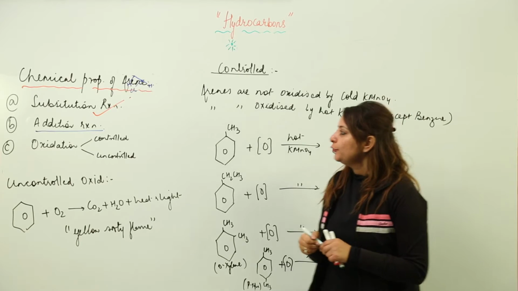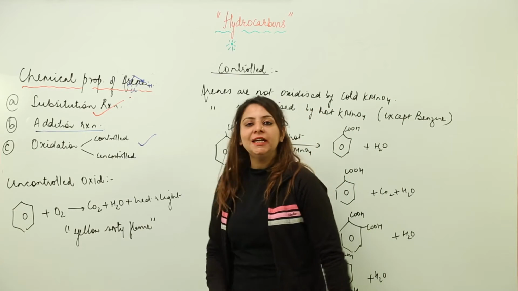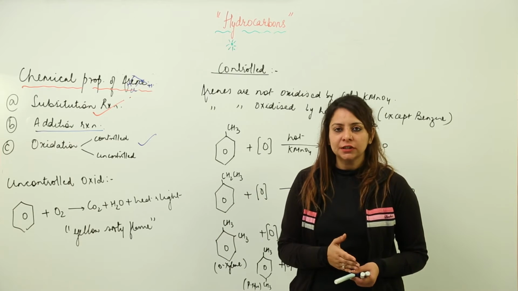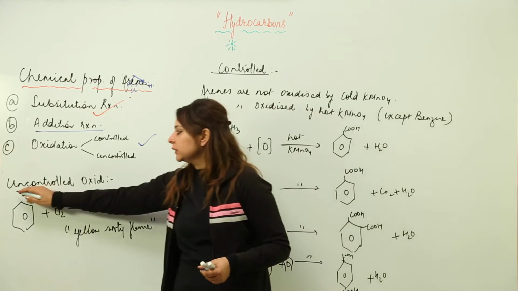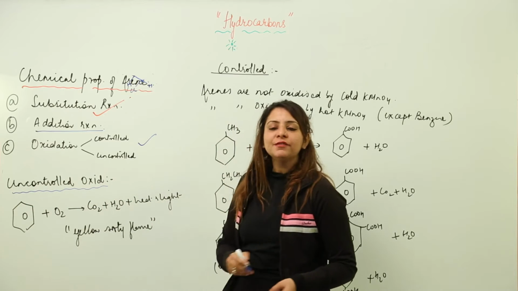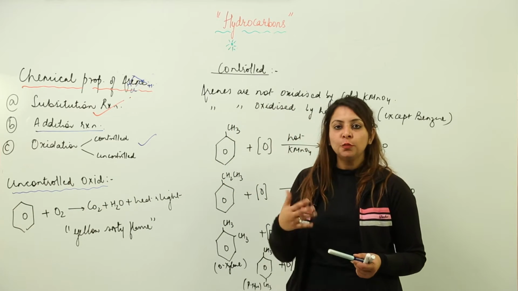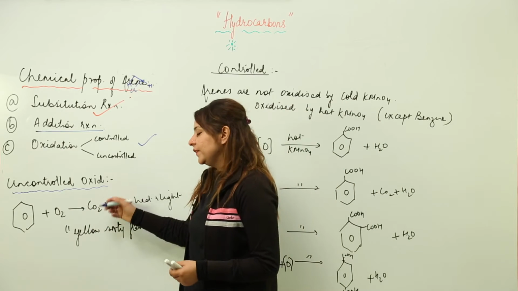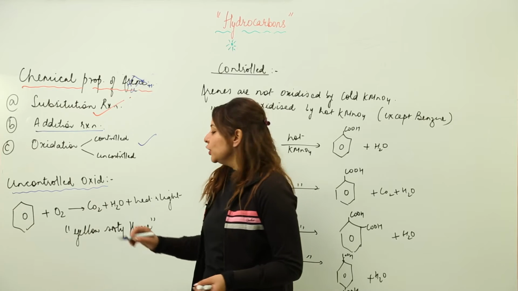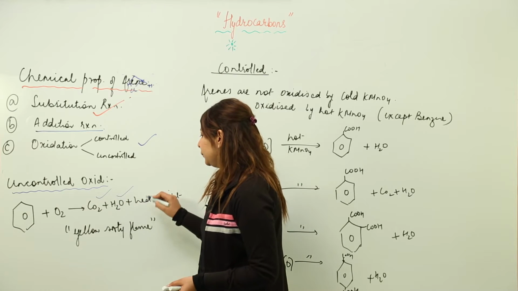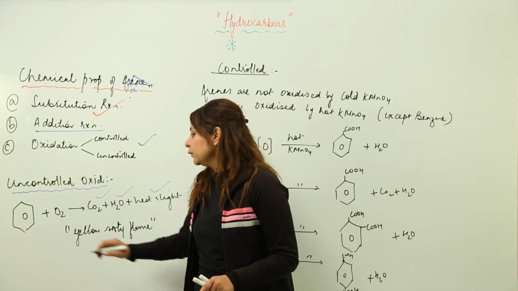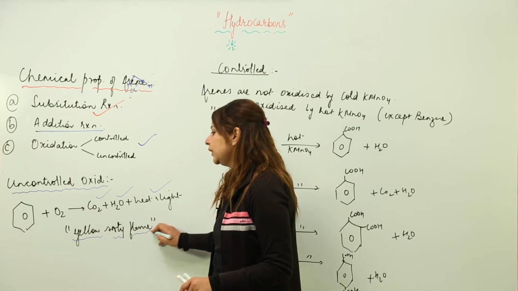Now the third kind of reaction we are going to consider for arenes is oxidation. Oxidation can be controlled and can be uncontrolled. Uncontrolled oxidation completely refers to combustion, that means when you're trying to burn any arene. Whenever you burn it, because it is a hydrocarbon, it is going to form CO2, water vapor, heat and light. And you know that all the arenes burn with a luminous yellow sooty flame.